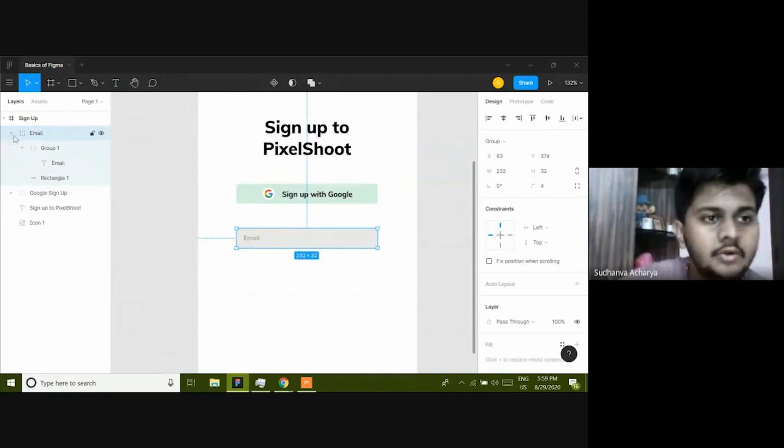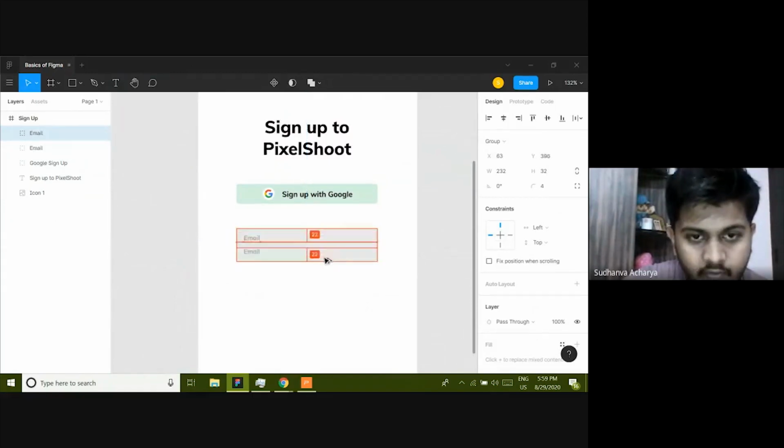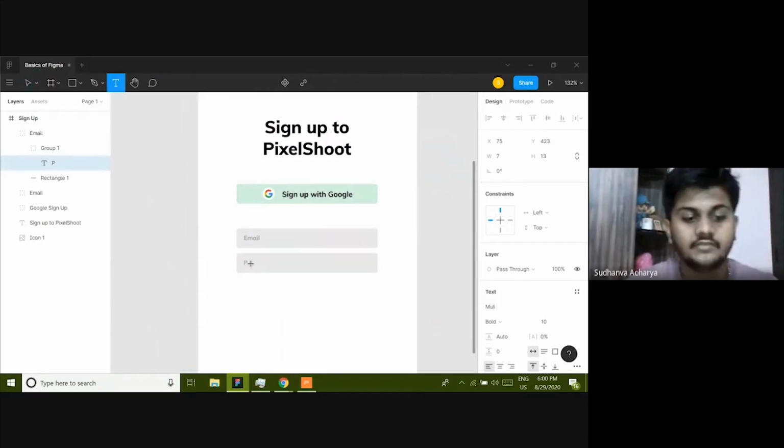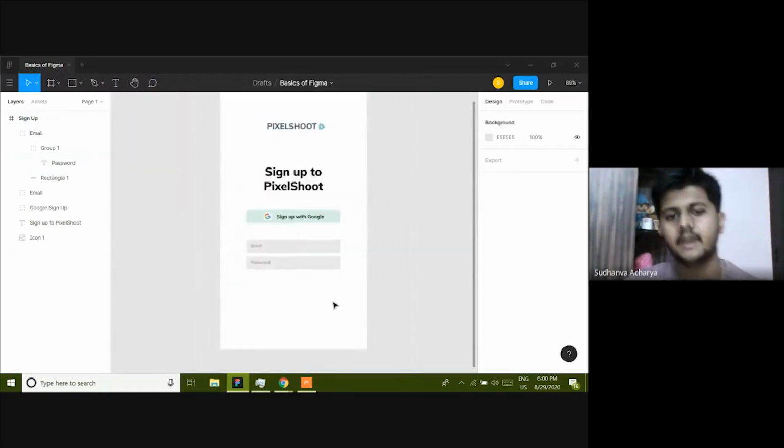Don't forget to rename. So I'm going to press Alt on my keyboard, and then by holding Shift, I'm going to move it down, and it's going to be 8. Okay, and then I'm going to select the text and change it to password. Okay, now this looks cool. I have email and password.